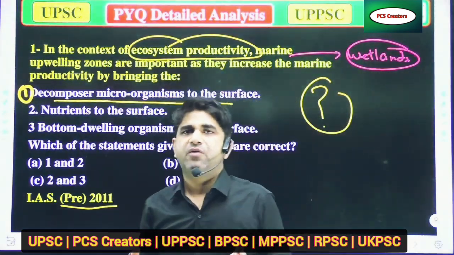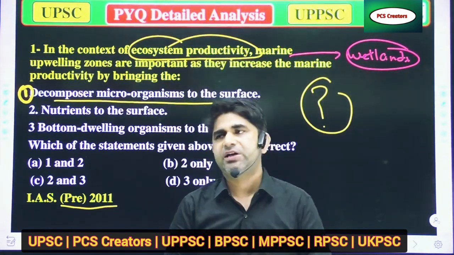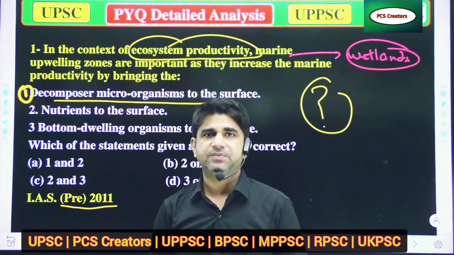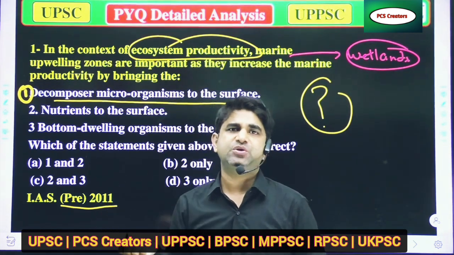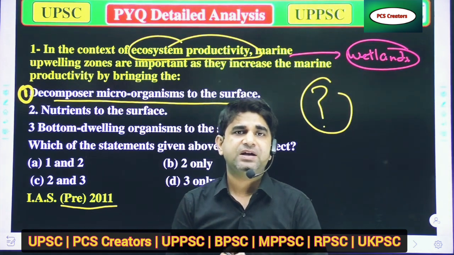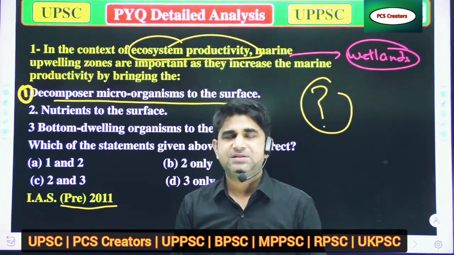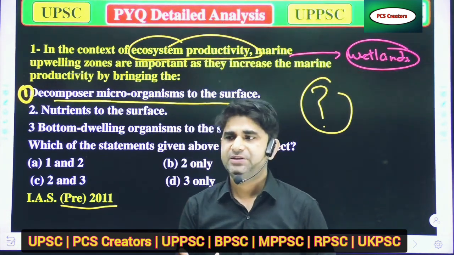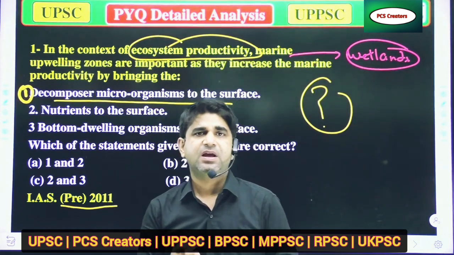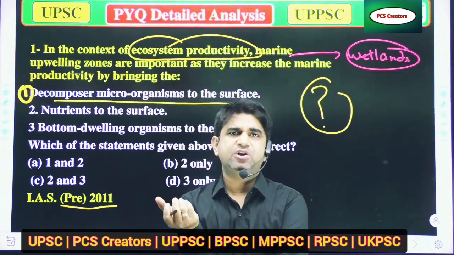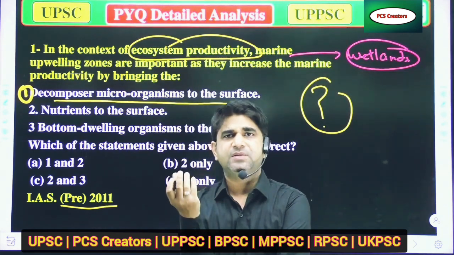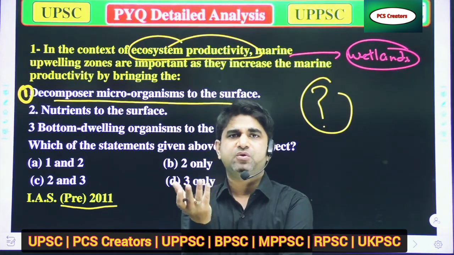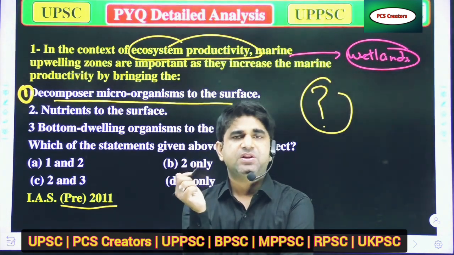When someone asks which of the following has the huge productivity, like wetlands, rivers, oceans and some fields, the productivity of wetlands is more than all of them, because in wetlands there is huge moisture and an environment which can provide all the necessary things for the development and growth of various organisms.